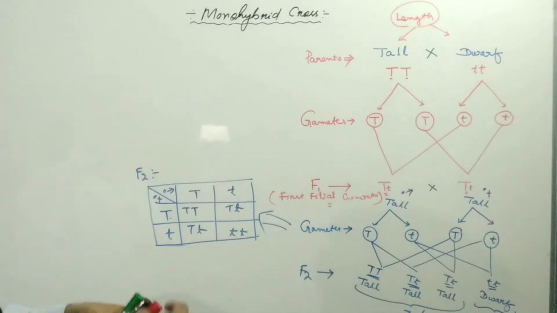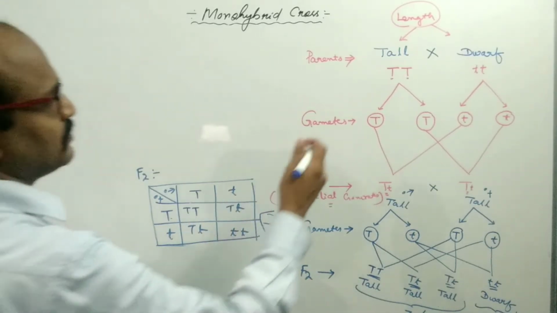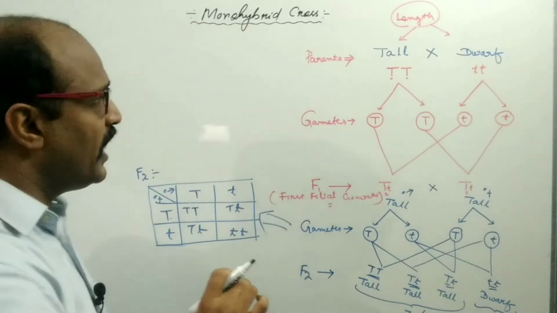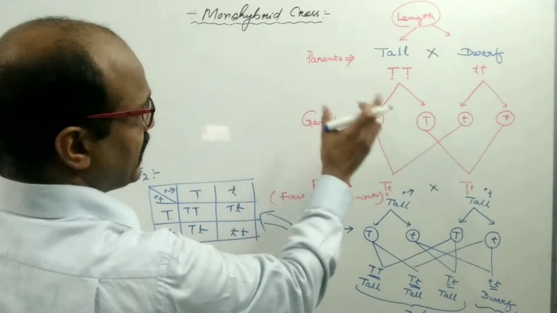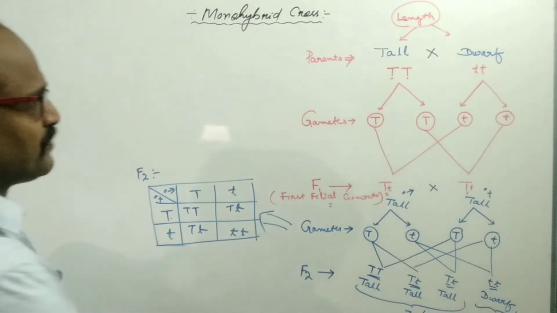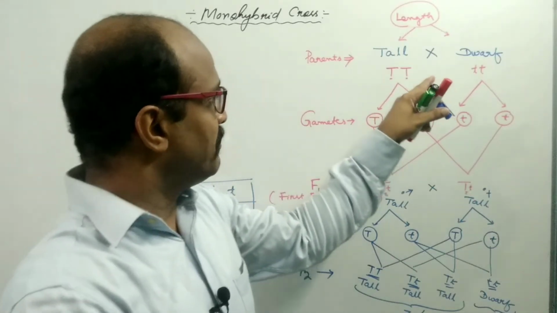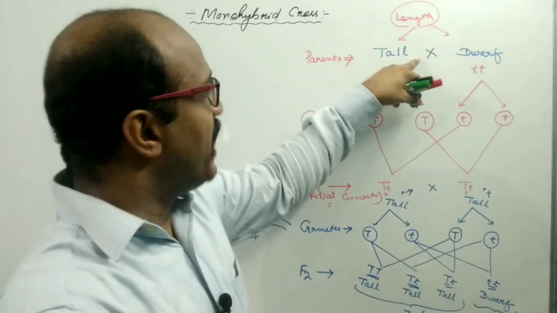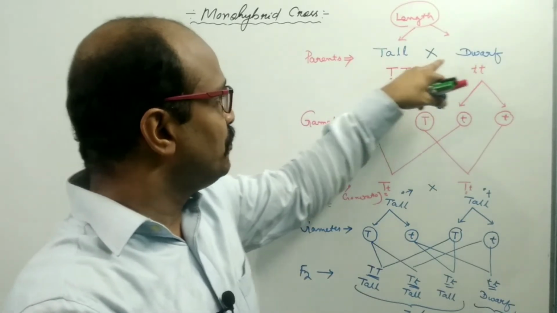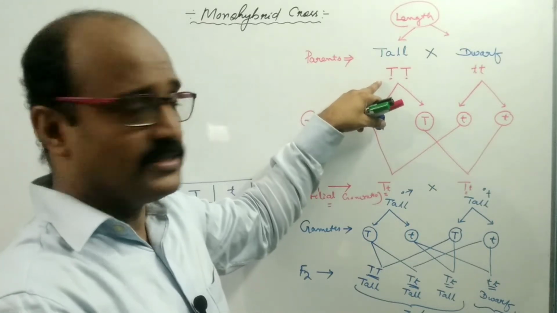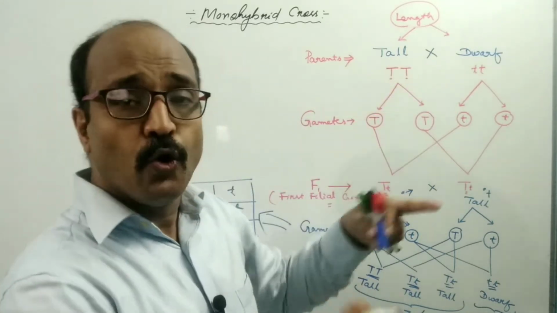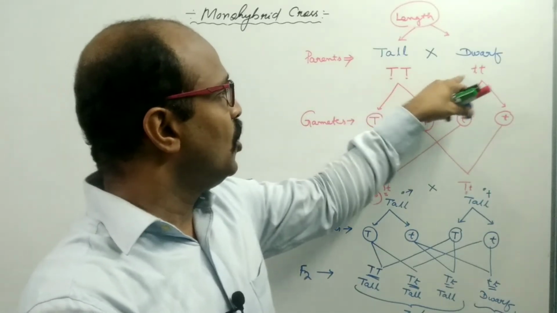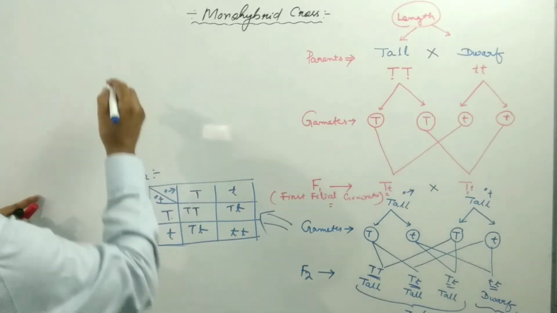So here Mendel used capital TT for tallness and small tt for dwarfness. Why did Mendel use capital TT for tallness and small tt for dwarfness? It means Mendel did his experiment by taking true breeding, or pure breeding, individuals. Pure breeding means homozygous. All the parents are homozygous, having the same type of alleles, capital TT or small tt.